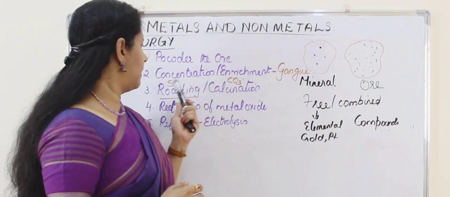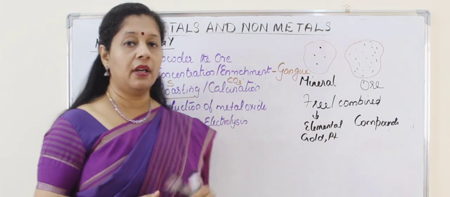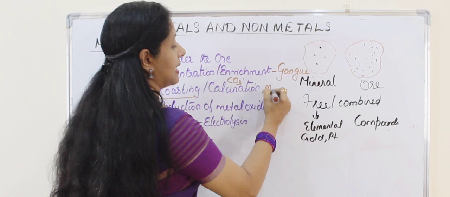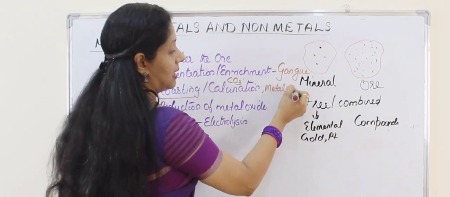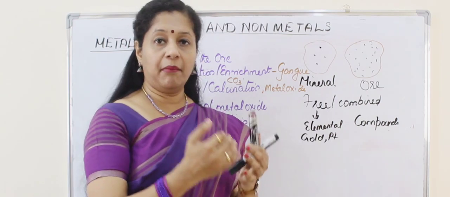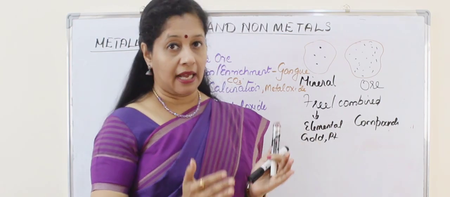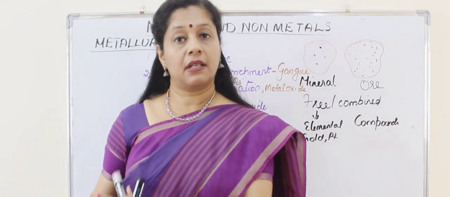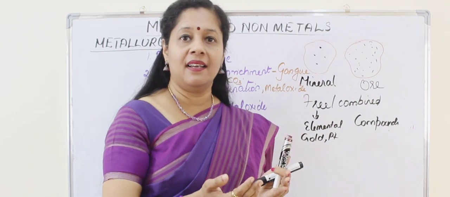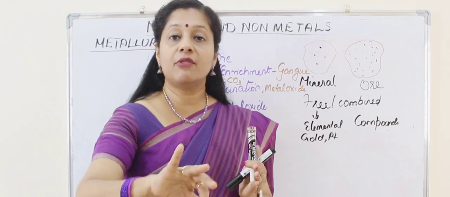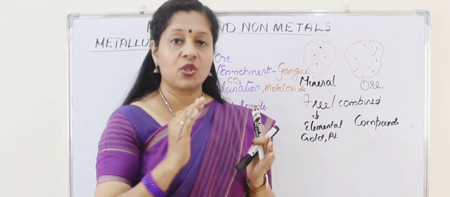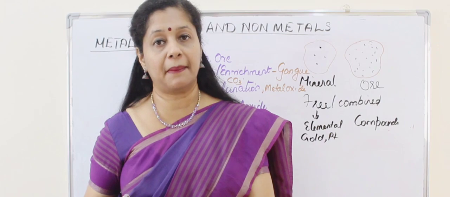So even if it is in the form of sulfide ore or a carbonate ore, we are doing this roasting or calcination in order to make them into metal oxide, because getting the metal from metal oxide is easy for us. So if I am getting metal as such, I am very happy. I can just purify it. Second, if I am getting metal oxide, again I am happy because I just have to remove oxygen. What is called removal of oxygen? Reduction, right? So I am reducing so that I will get the metal.